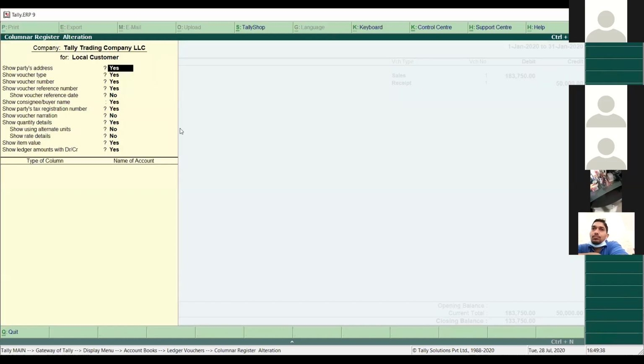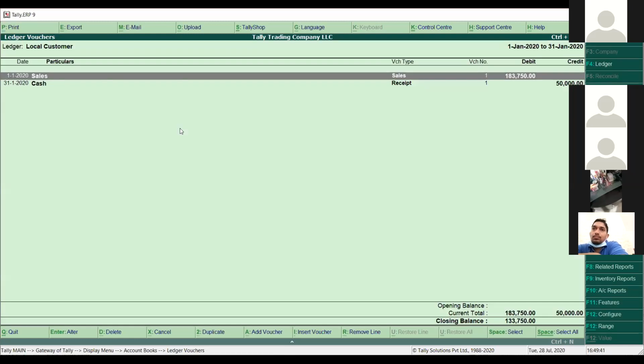So this is one more option coming here, called the Columnar report. Suppose I am in the ledger vouchers and only a few details are coming for this particular customer, like the date is coming, the sale ledger is coming, the voucher type is coming.